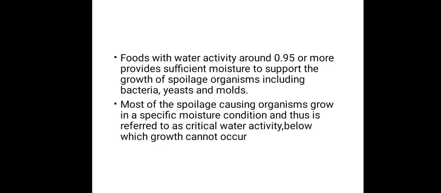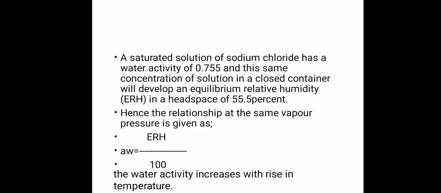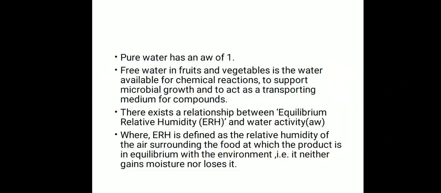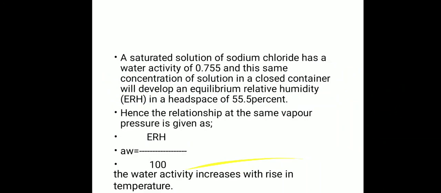Now foods with water activity around 0.95. When we say water activity of 0.95, that means that particular food has very high water activity, because according to the scale, 1 is the highest point in the water activity, whereas 0 is the lowest point. So 0.95 will be somewhere here. That is the highest amount of water activity in those foods, which will be more prone to microbial growth.